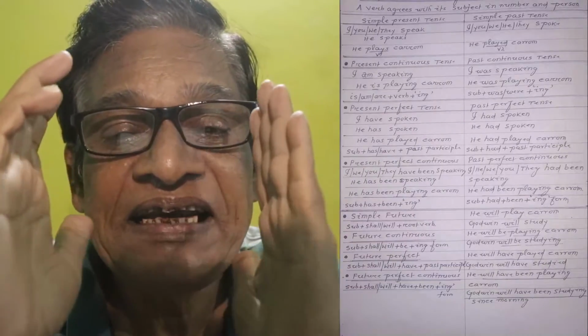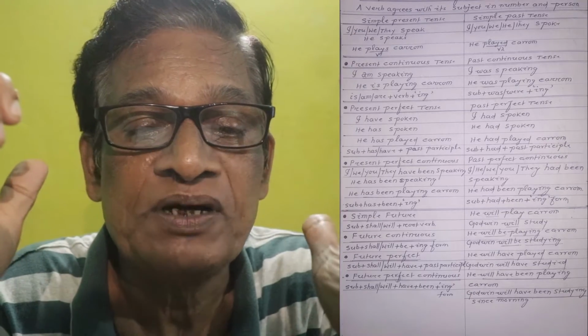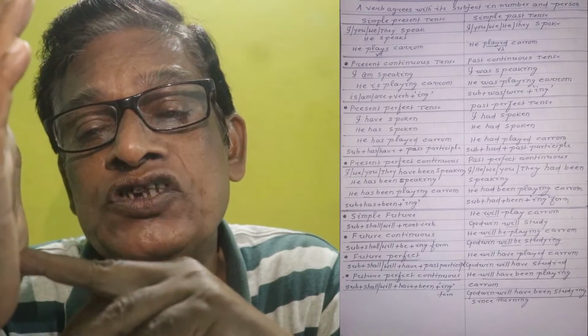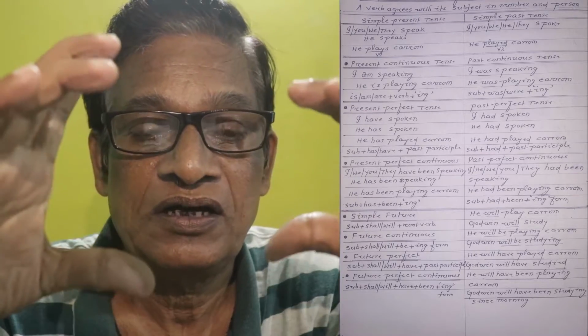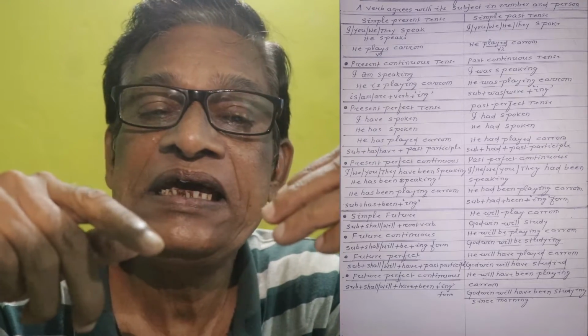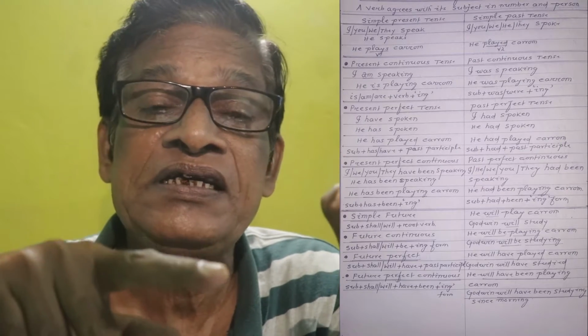A verb agrees always with its subject in number and person. If we compare the simple present with that of the simple past tense, for example, I, you, we, they speak. But when it is third person singular number, then he speaks.